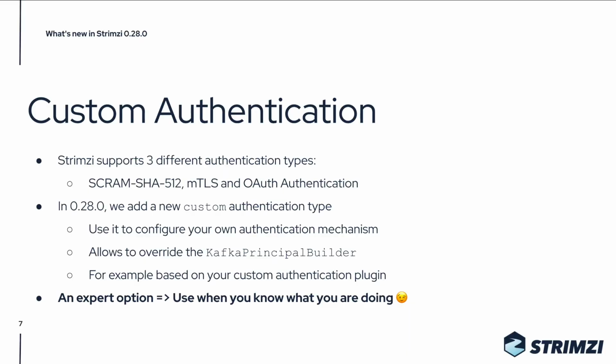Another new feature is custom authentication. For a long time, Strimzi supported three different authentication types: SCRAM-SHA-512, mutual TLS authentication, and OAuth authentication. In 0.28, we added a new authentication type called custom. You can use it to configure your own authentication mechanism.